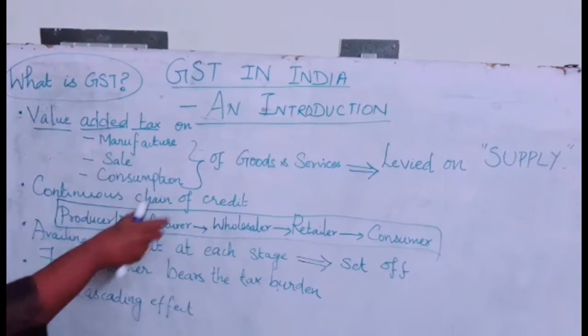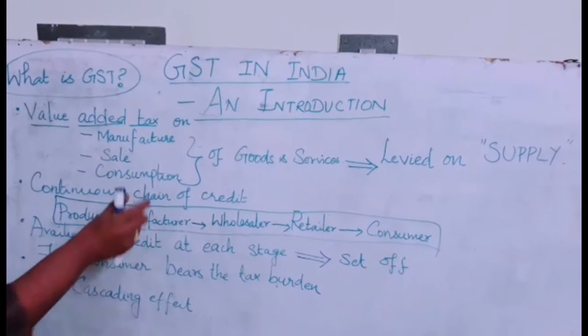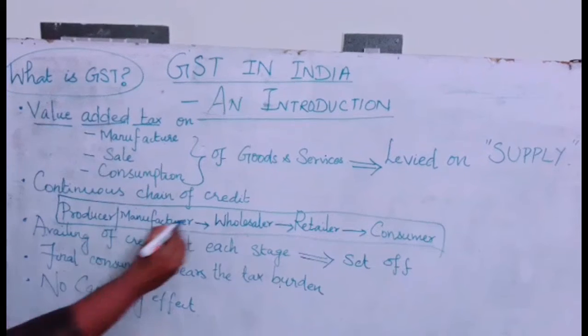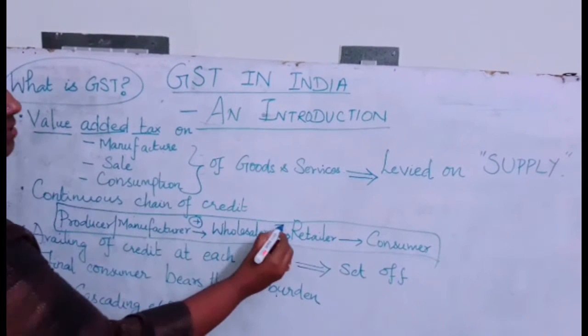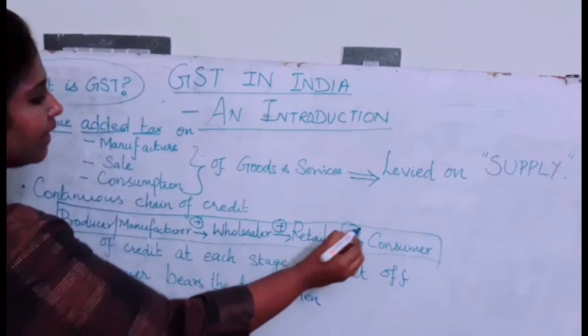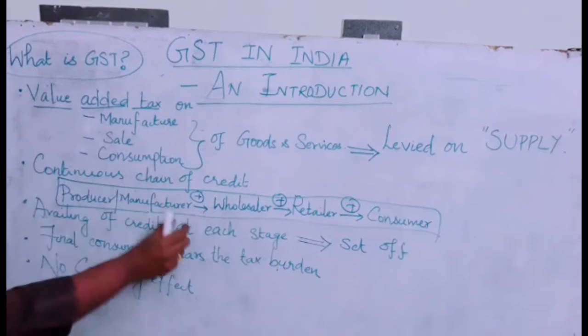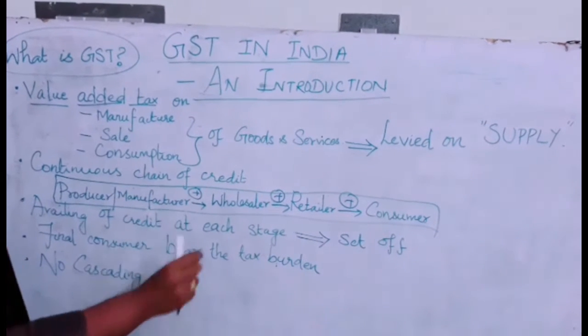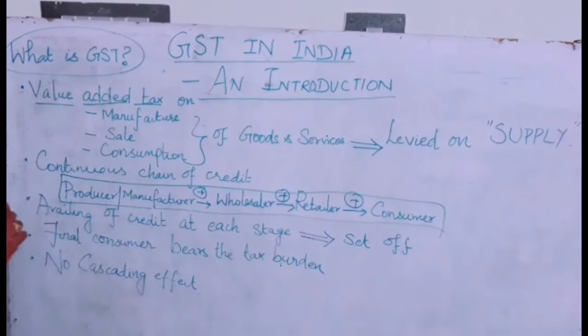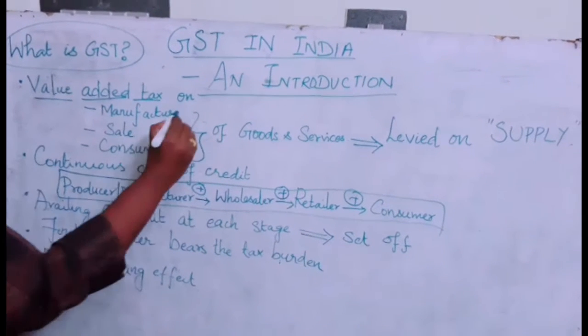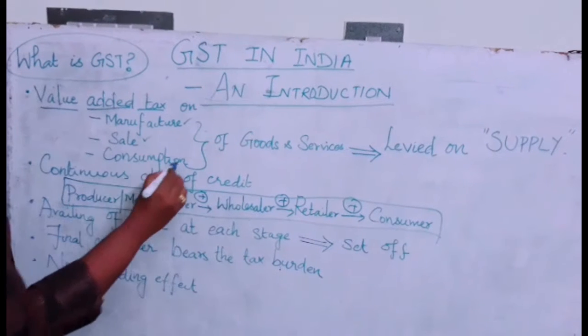So at each stage, the tax will be levied only on the value added there. Here some value will be added, here some value will be added, here some value will be added. So this tax is levied only on the additional value which is added at each stage of the supply chain. And what is it levied on? It is levied on manufacture, sale and consumption.